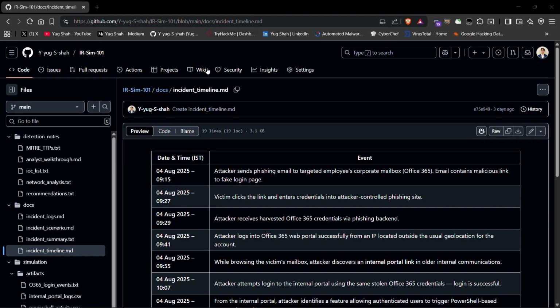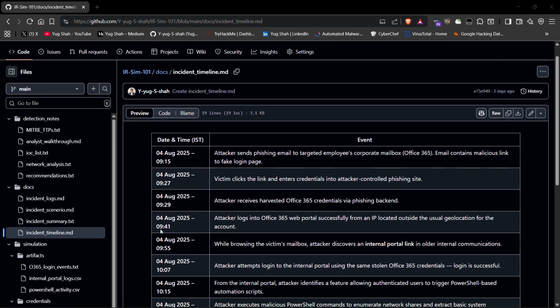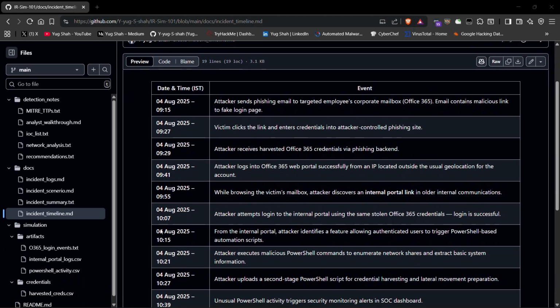Here are the timeline anchor points. On 4th August 2025 at 9:15 IST, a phishing email lands in the target's mailbox. By 9:27, credentials are harvested. At 9:41, the attacker logs into O365 from an unusual geo. By 10:07, they use the same credentials to access the internal portal. Minutes later, at 10:21, they begin PowerShell-based enumeration and upload a second-stage script.